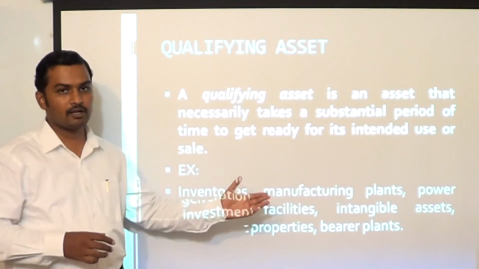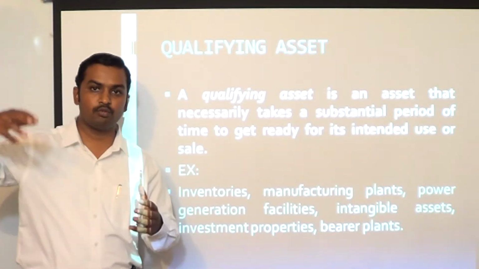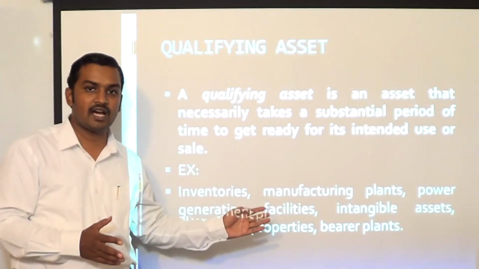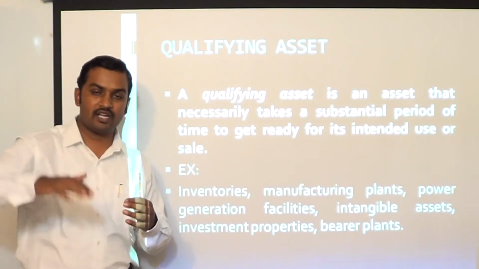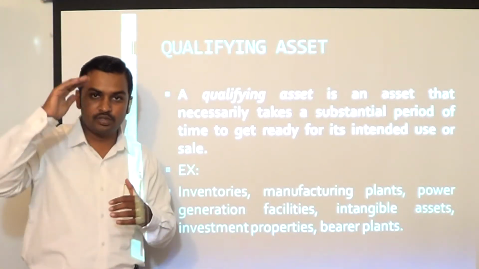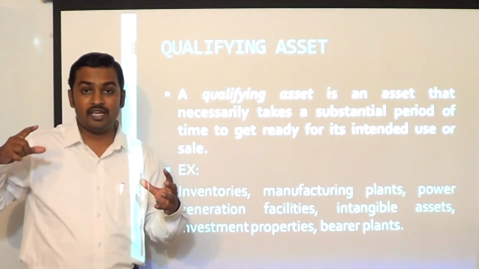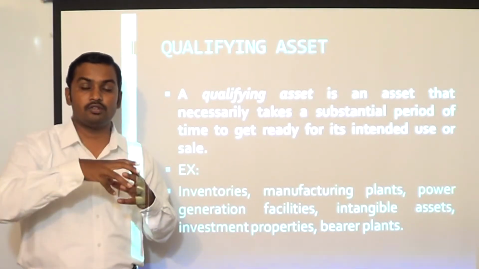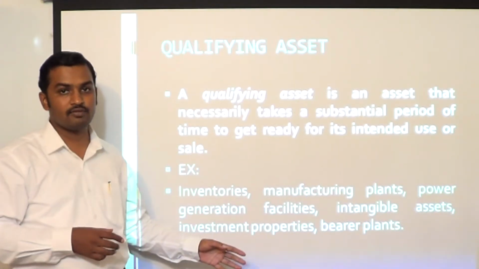can be capitalized. Bearer plants: apple trees, which you are growing, can give you harvest for more than one period. As per Ind AS 41 and Ind AS 16, it will be considered as a bearer plant. So till the day the apple tree reaches maturity age, whatever expenditure is incurred to grow the apple tree to its maturity age will be capitalized as part of the cost of the asset. And if the expenditure is done out of borrowed funds, and if any finance charges are incurred, those finance charges also can be capitalized as part of the cost of the apple tree. So these are all examples of qualifying assets.